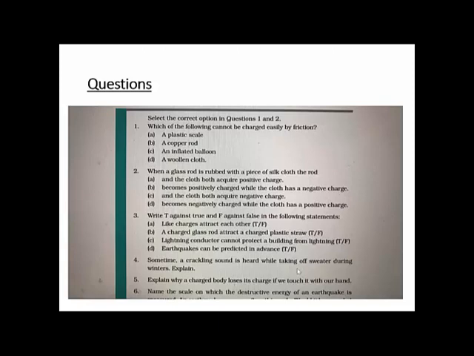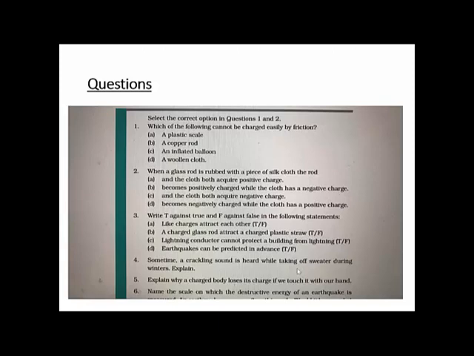Okay, when a glass rod is rubbed with a piece of silk cloth, suppose you have a glass rod, you rub it with a silk cloth, so the rod will become positively charged while the silk cloth has a negative charge. So B is the answer here. Like charges attract each other. True or false? False. Next, lightning conductor cannot protect a building from lightning. False. Very good.